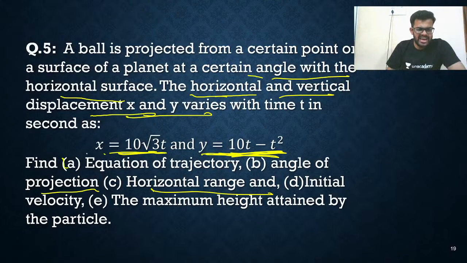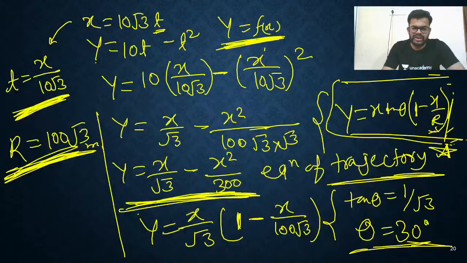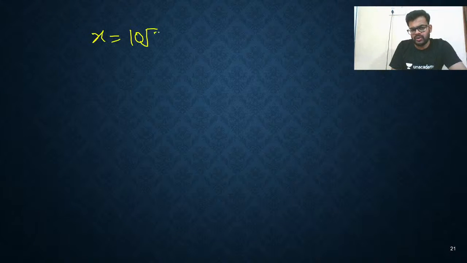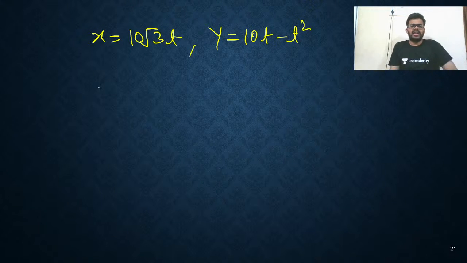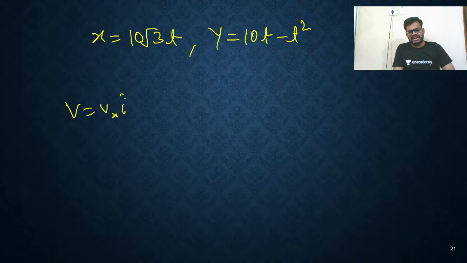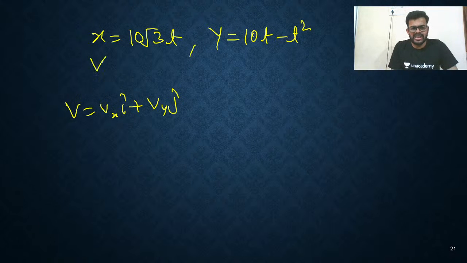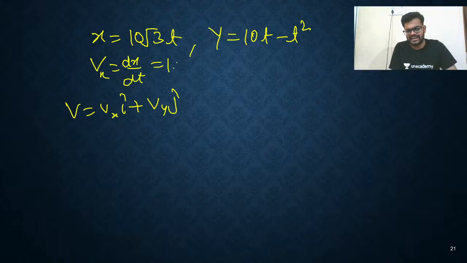Yes, A we have done, B we have done, C we have done. Now next, initial velocity. You need to find the initial velocity. How to find it? Simple. x is equal to 10 root 3 into t, y is equal to 10t minus t square. Now, how to find velocity? V is equal to Vx i cap plus Vy j cap. So dx by dt is Vx, and you are getting 10 root 3.